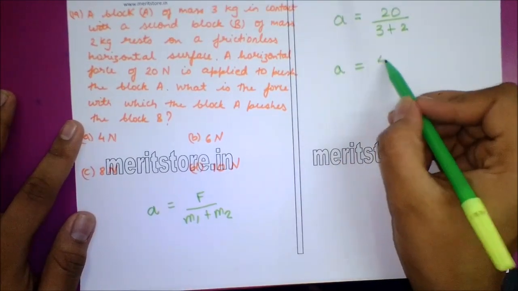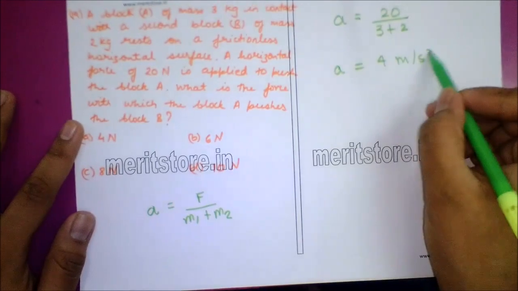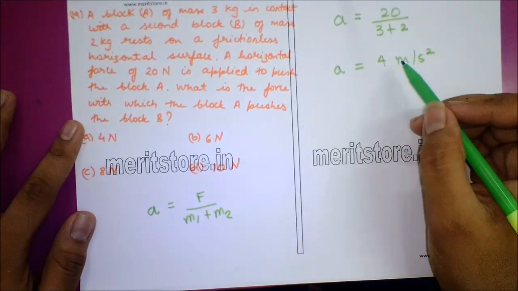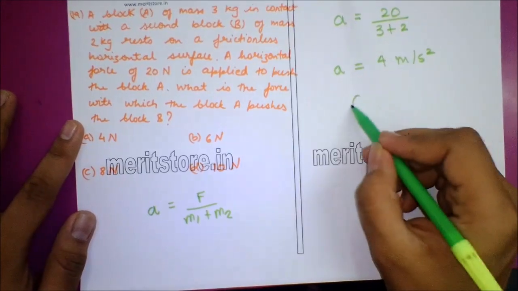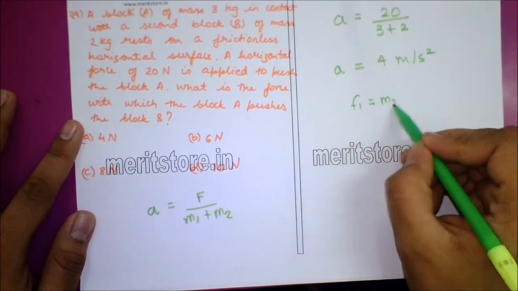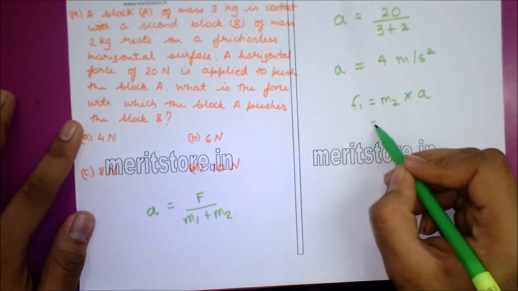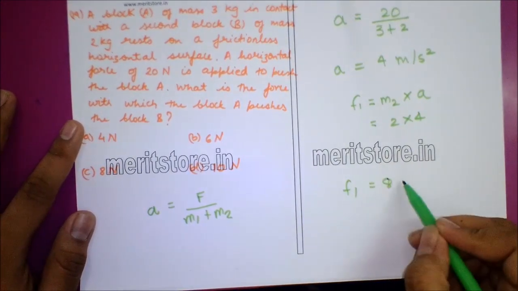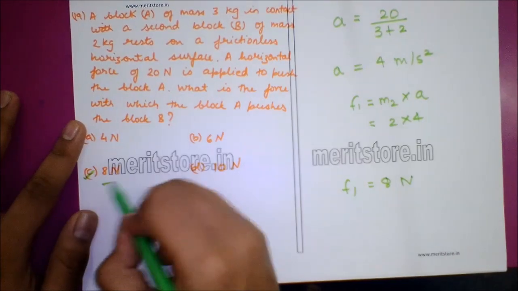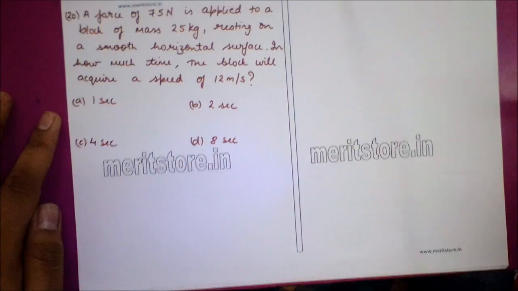Value for acceleration on solving we get 4 meter per second square. The force with which the block A pushes block B is F1. So F1 is equal to m2 into a, which is equal to 2 into 4. So value for F1 will be 8 Newton. So option C, 8 Newton is the correct answer.